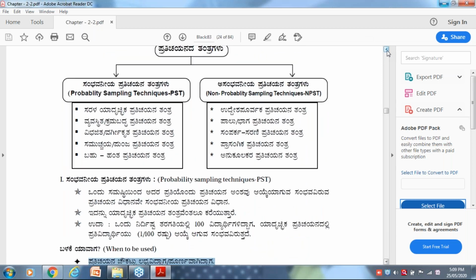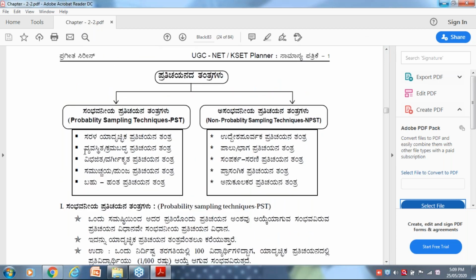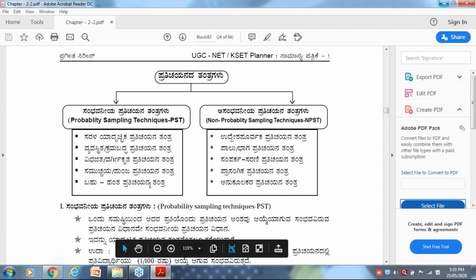First you make a list of PST. One by one I am going to tell the list. First is simple random sampling technique. Second, systematic sampling technique. Third, stratified sampling technique, also called stratified random sampling technique. The word random is used in probability sampling techniques only.